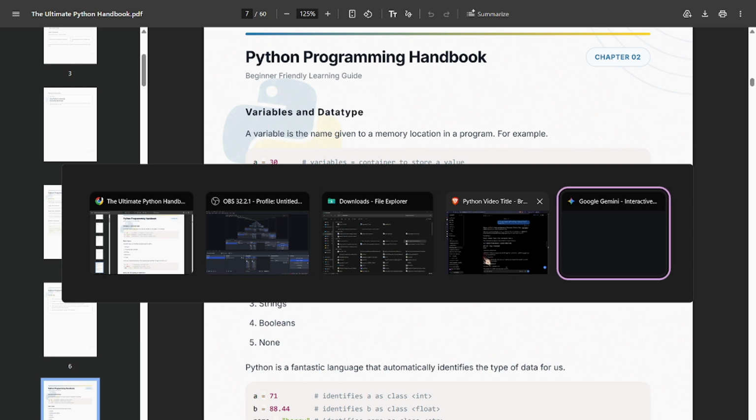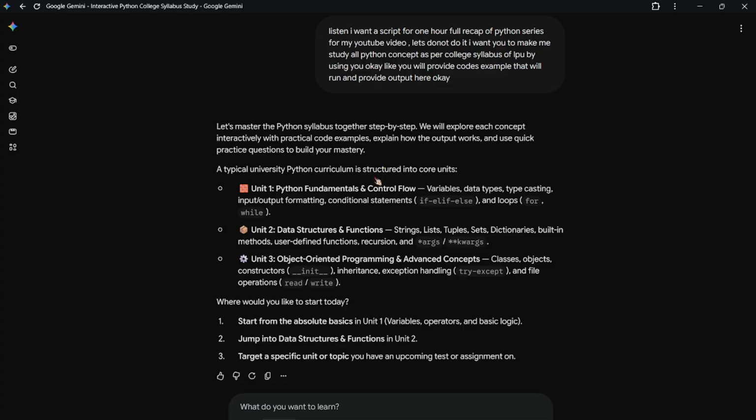Okay, let's do it. So basically, this is the handbook that I will follow to not miss any questions or theories. Okay, so let's today use Gemini first. So let's master the Python syllabus together step by step. We'll explore each concept interactively with practical code examples, explain how the output works, and use quick practice questions to build your mastery. So unit 1 is Python fundamentals and control flow: variables, data types, typecasting, input output formatting.